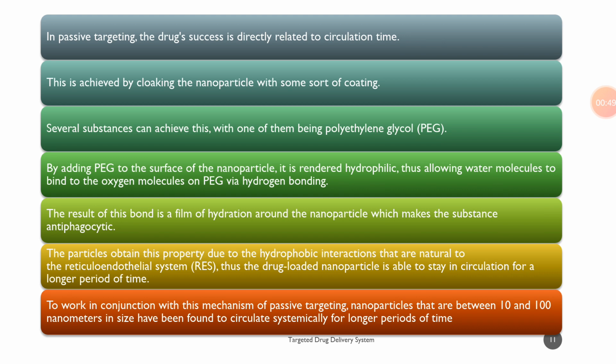In passive drug targeting, the drug success is actually directly related to the circulation time of the drug. This is achieved by cloaking the nanoparticles with some sort of coating. Several substances can achieve this, with one of them being polyethylene glycol, commonly known as PEG. By adding PEG to the surface of the nanoparticles, it is rendered hydrophilic.